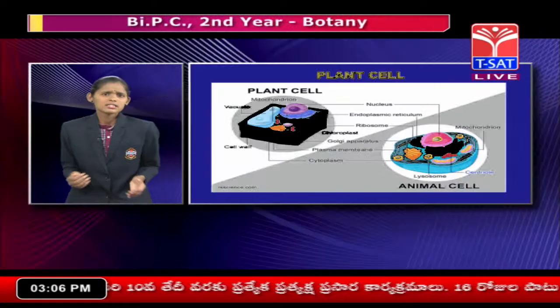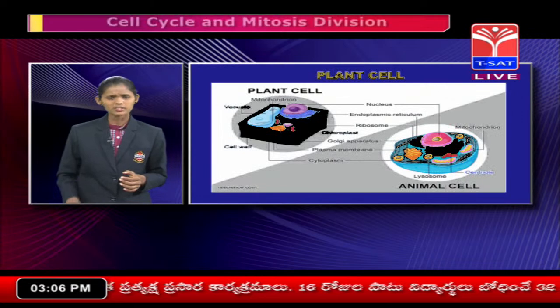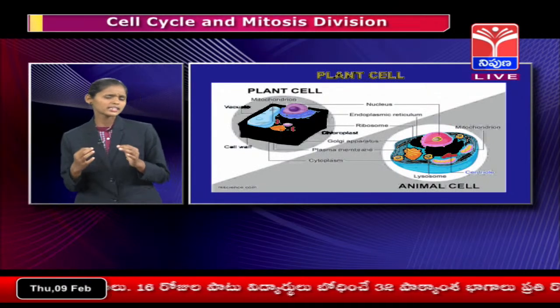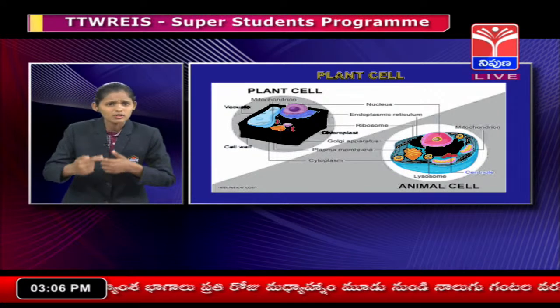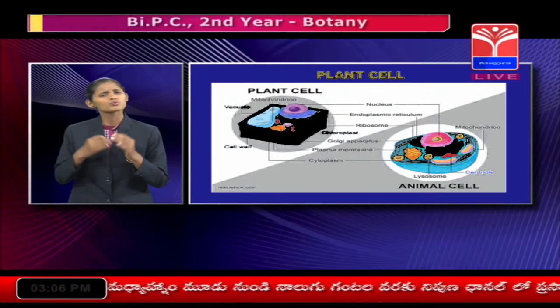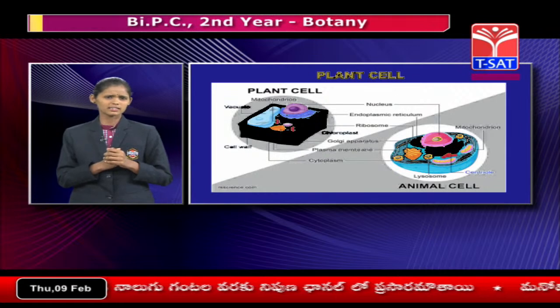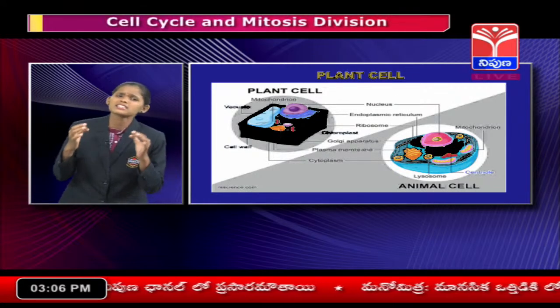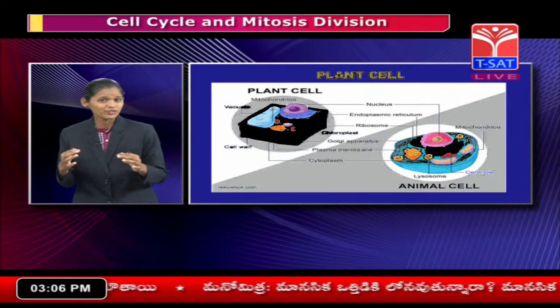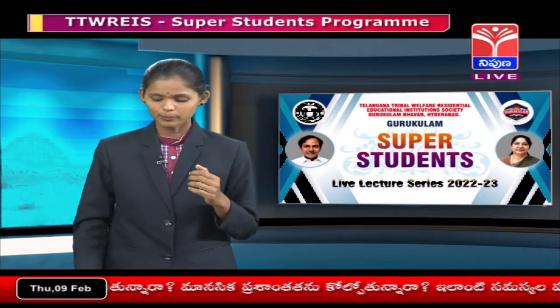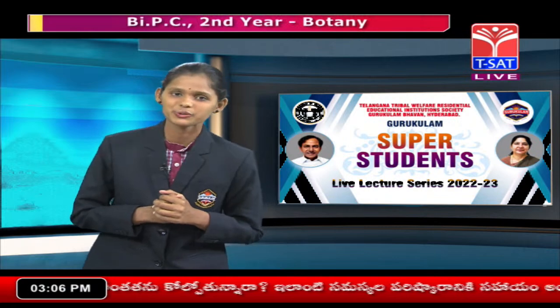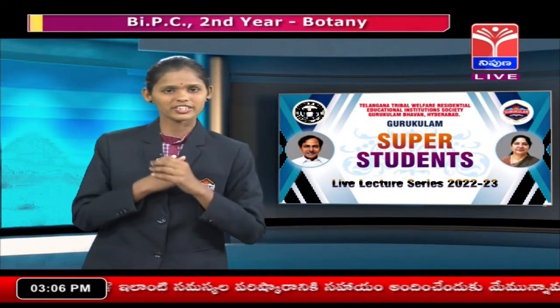How many times will a cell divide? For example, in plants, meristematic tissues divide continuously throughout their life cycle. But there are certain cells which form and undergo differentiation, meaning they mature to perform a specific job.